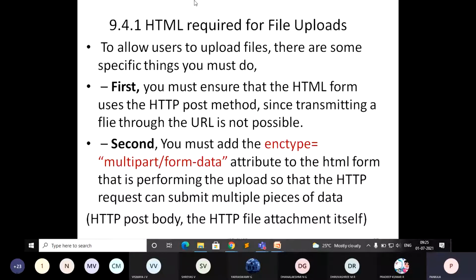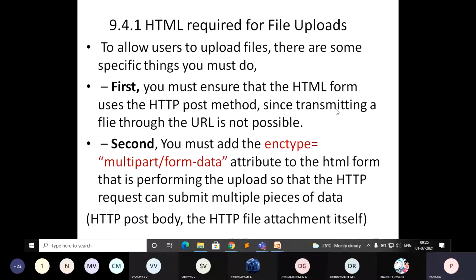So, the HTML required for file upload. This is what is going to happen when you want to set up a file upload. You have to follow some steps, so we'll just go through those steps. To allow users to upload files, there are some specific things you must do. It is not just giving input type equal to file and an upload button. No, it's not enough. You have to specify some additional information. What is that additional information?